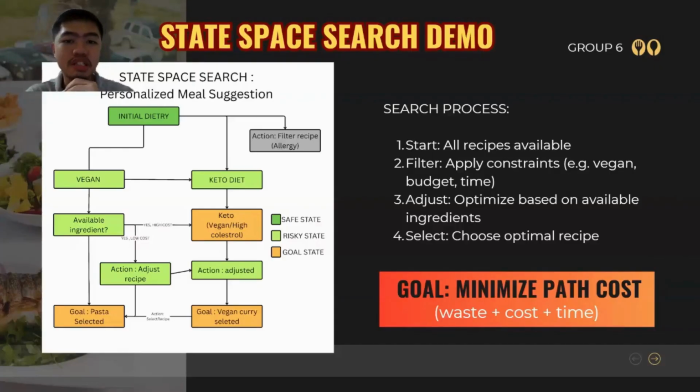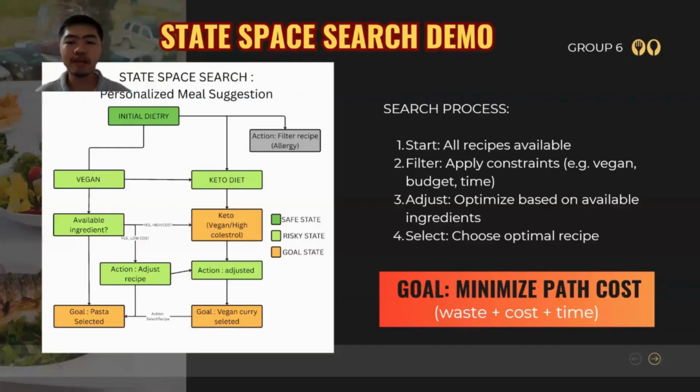Next is the state space search demo. As we can see here, this is our proposed state space search for our Smart Meal application. The search process first starts with all recipes available. This is the first thing that users will take note of. And then secondly, the user will have to filter, which is applying constraints such as the user being vegan, the user's budget, or the user's time constraints.